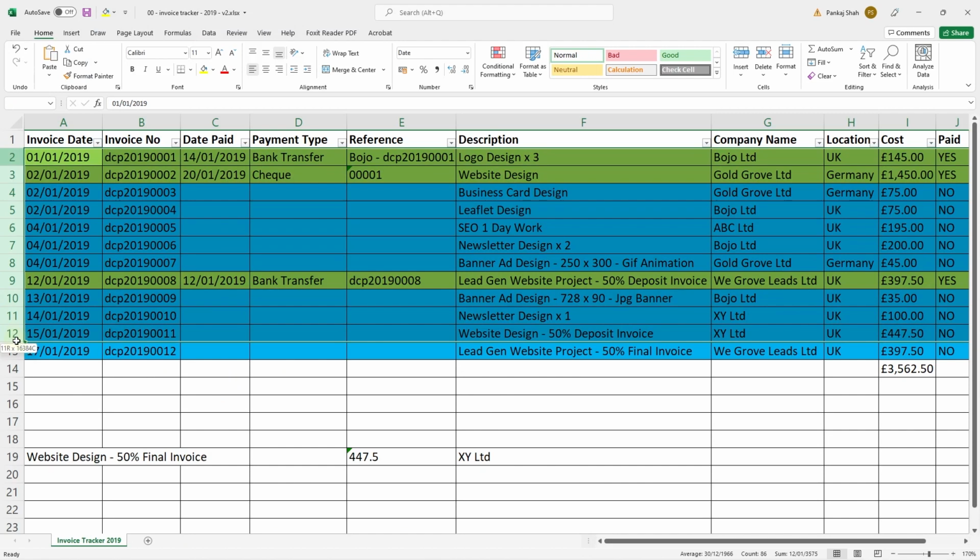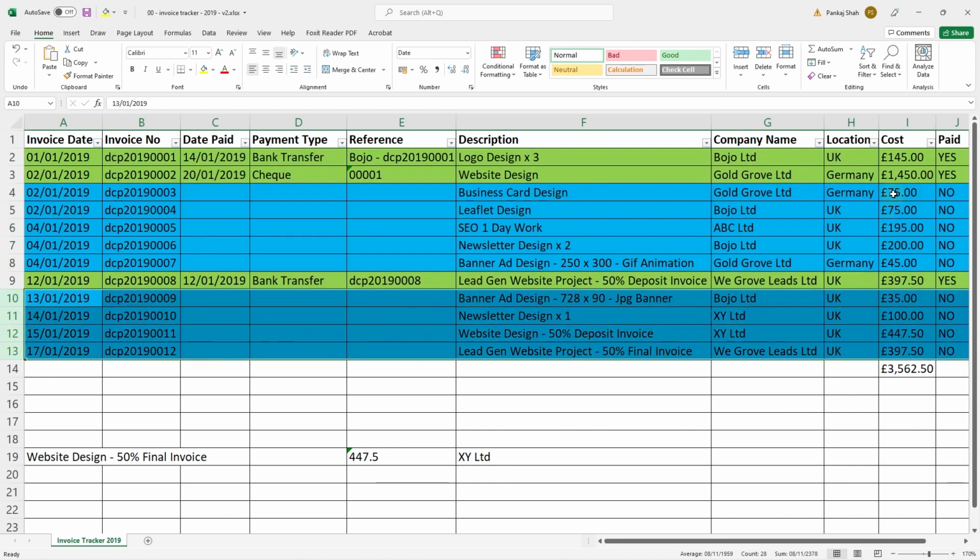I hand this document to my accountant. I say to my accountant, everything in green has been paid. Anything in blue, I have invoiced, but I haven't been paid for it. So that will maybe go into the next financial year, because typically you'll go and see your accountant once a year at the end of your business year. When you hand him all this paperwork, he'll make sure that you're not paying tax on anything that's marked in blue. Because you don't want to end up paying your 20% corporation tax on payments that you haven't even received yet. Doesn't make financial sense for you, right?